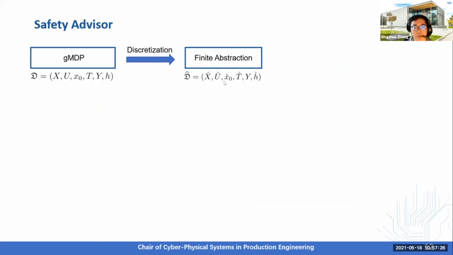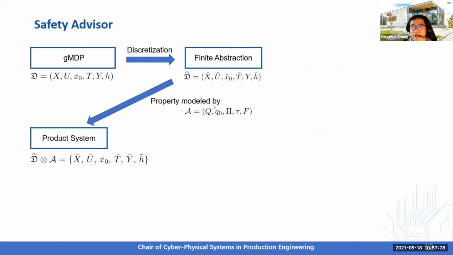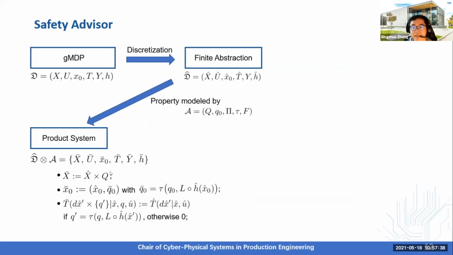Based on the finite abstraction, we then construct a product system between the finite abstraction and the DFA that models the property of interest. For this product system, the state set is the concatenation of x hat, the state set of the finite abstraction, and Q, the state set of the DFA.